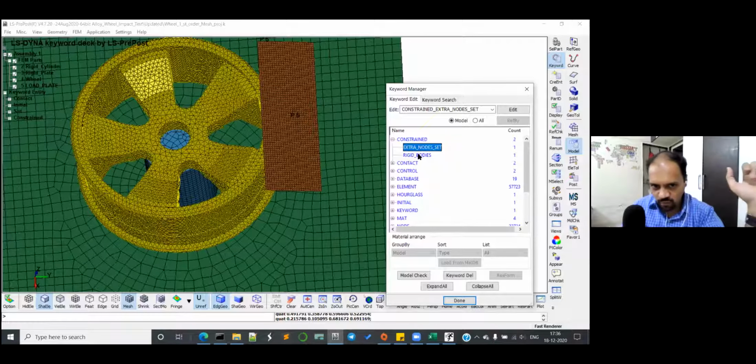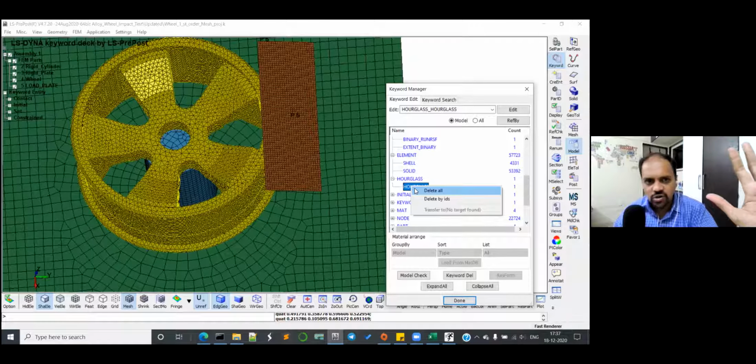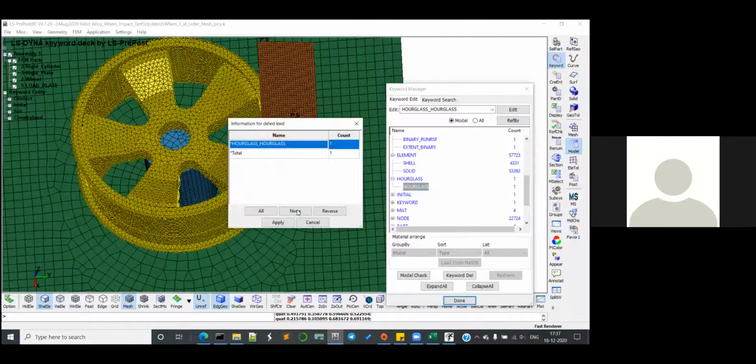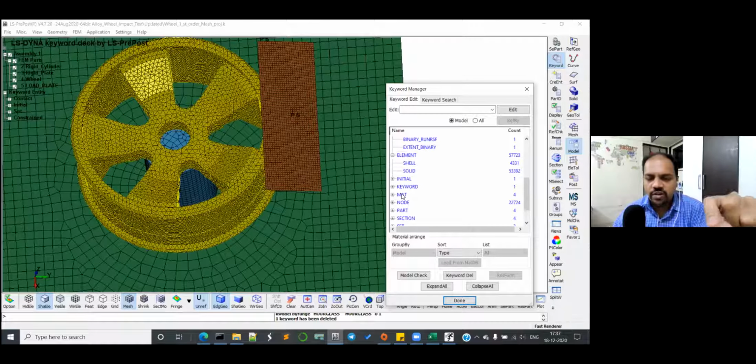Then come to database. Yeah, this is fine. Come to elements. Shell, solid, fine. Hourglass. Okay, you have given one, just delete it. We will only use a global hourglassing right now. Don't give a local hourglassing. Global hourglassing means it is control hourglass. And for tetra, hourglass doesn't matter, at least for first order. Then go for initial.